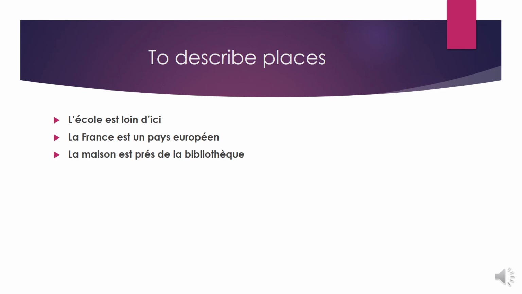As you see, in sentence 1 and sentence 3, we talk about locations. In the second sentence, we talk about the status. What type of country is France? France is a European country.